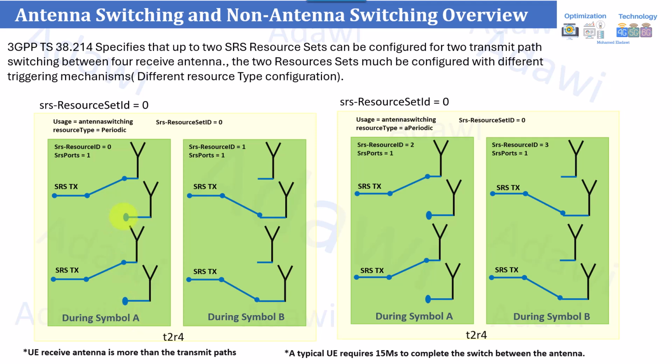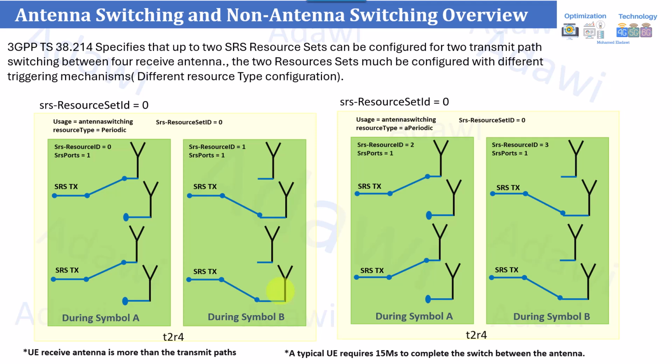Okay, but the gNB still needs the information about the two other receivers. So there must be this concept called antenna switching. You can see in the second symbol, since this cannot be done in the same symbol, the second pair of receive antennas has been switched to the transmitter, right? So the first pair, this one and this one, was using the transmission. Then the TX part is switched to the second pair, and this again reports another SRS resource to the gNB in the uplink direction.